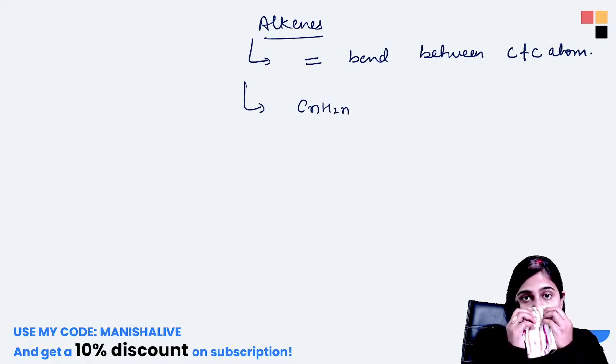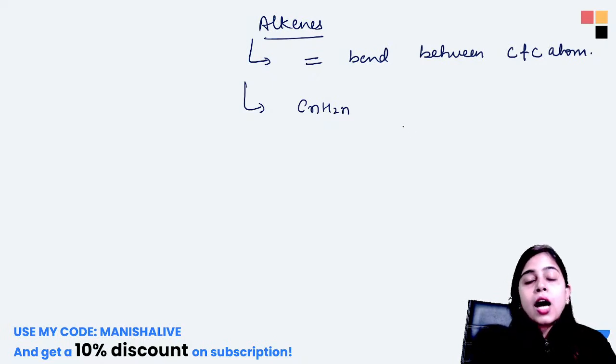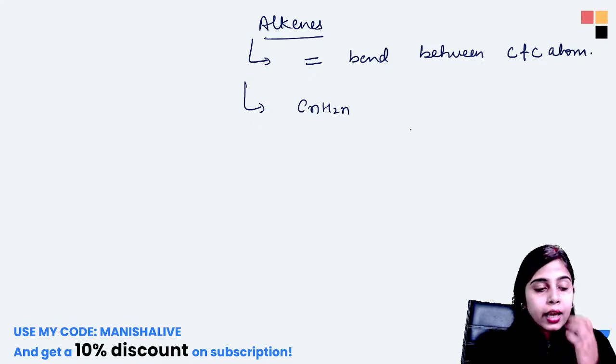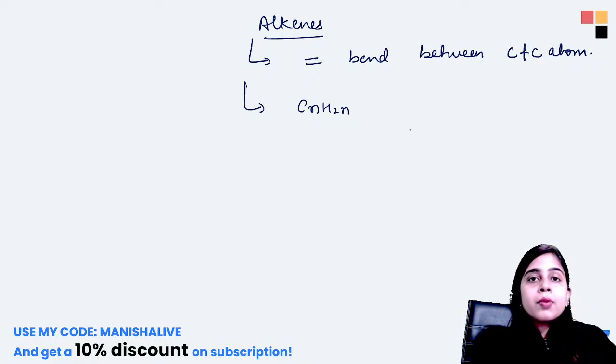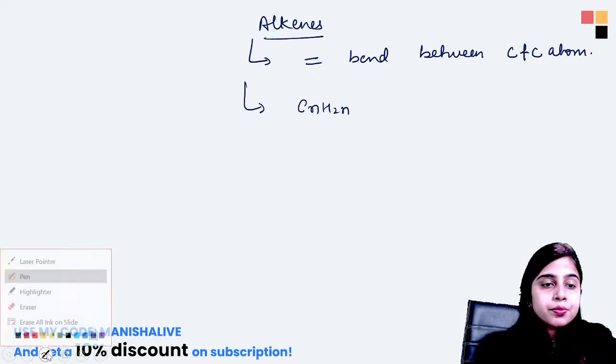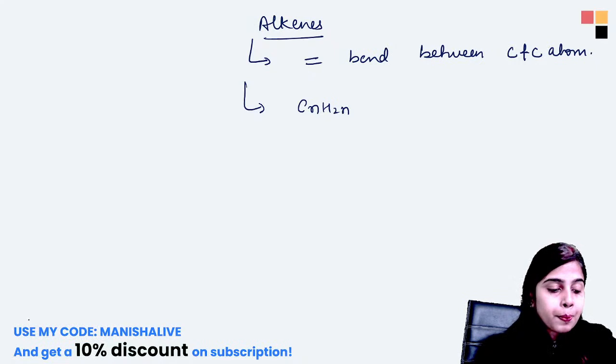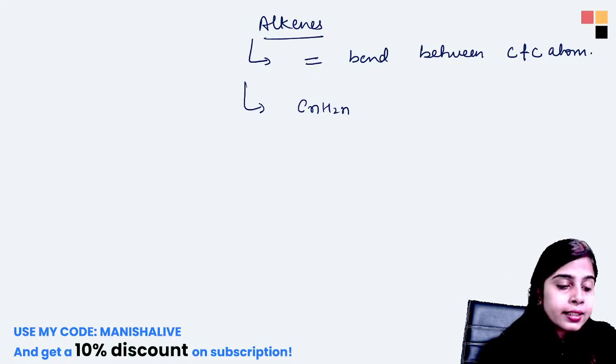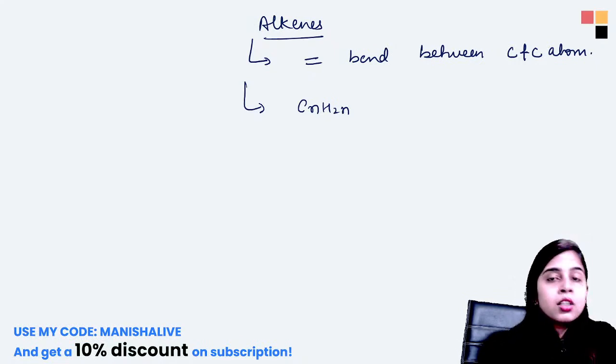Now, what is the molecular formula of an alkene? Which is the first member of your alkene family? Can you tell me? Okay.